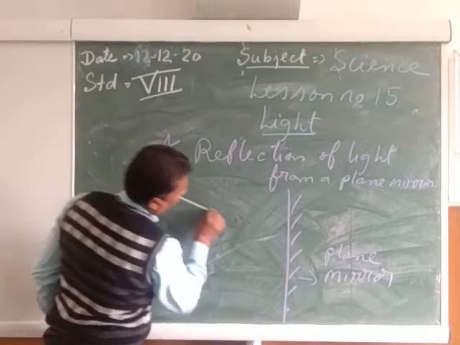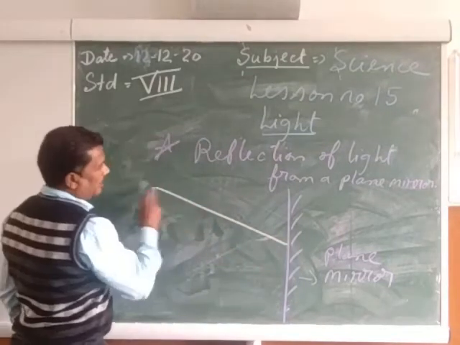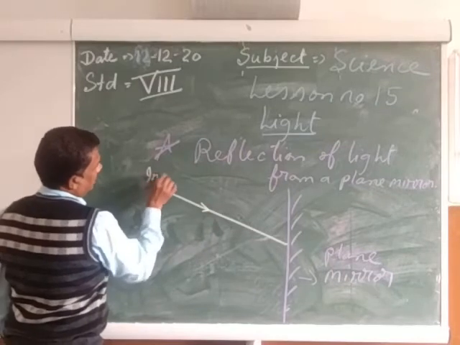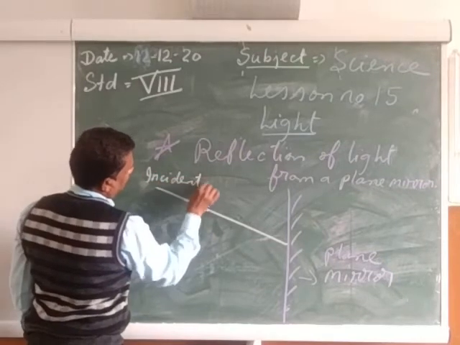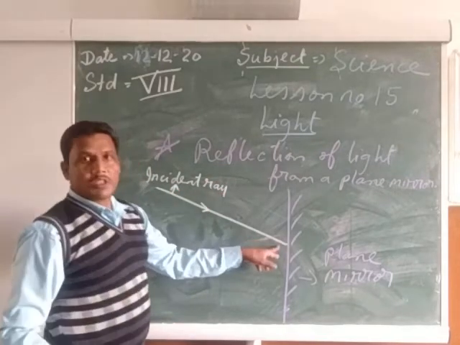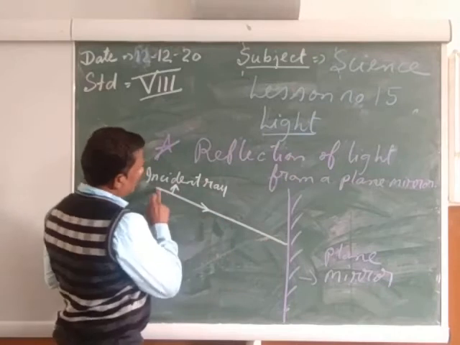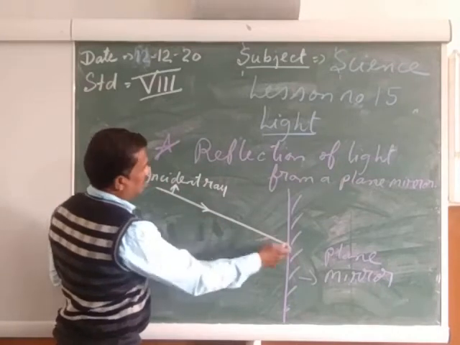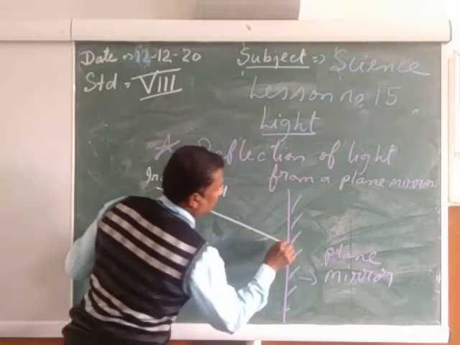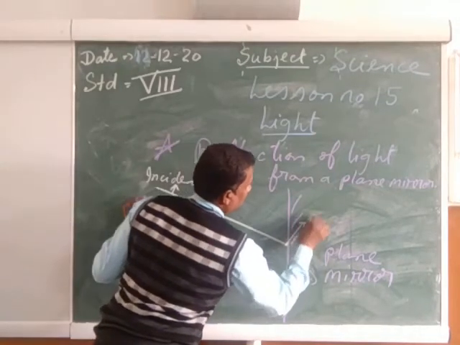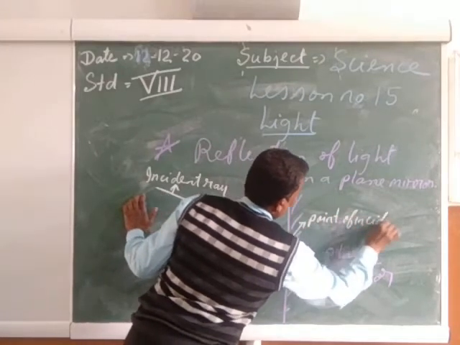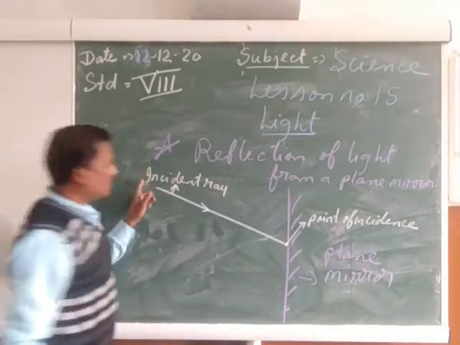The light which is falling on the mirror is called the incident ray. The place where it is falling is called the point of incident. I-N-C-I-D-E-N-T, incident. So be very careful.